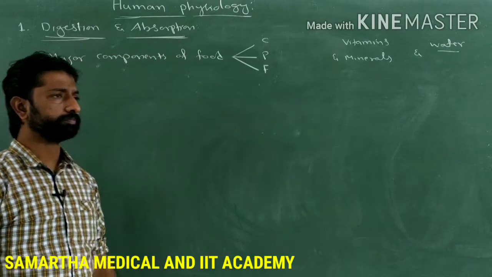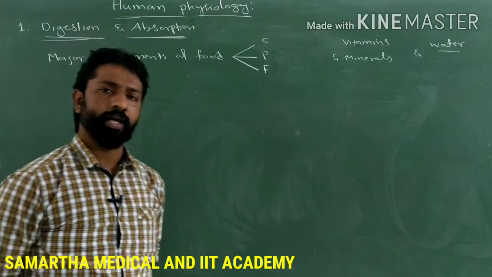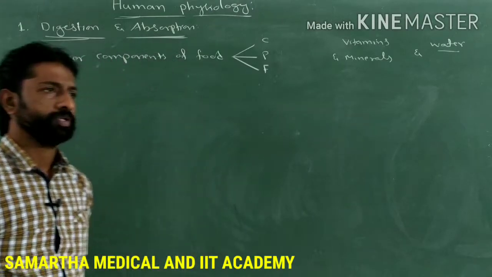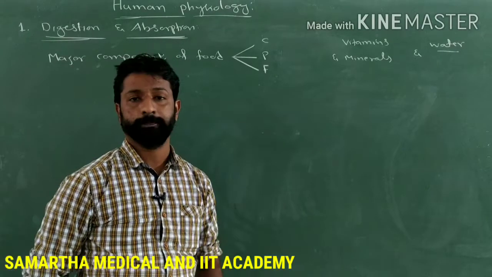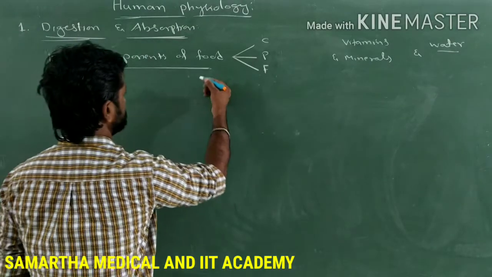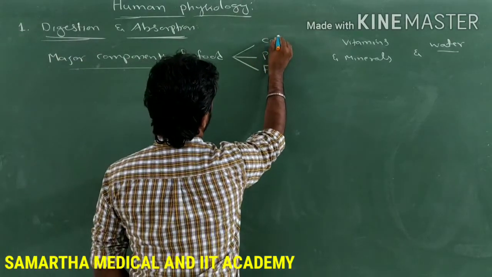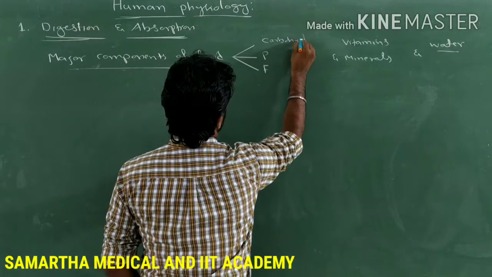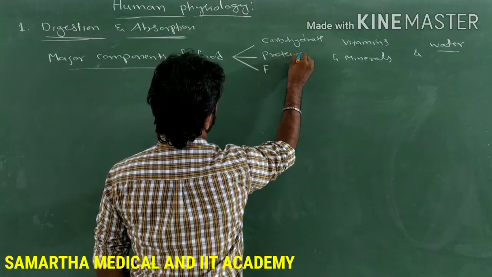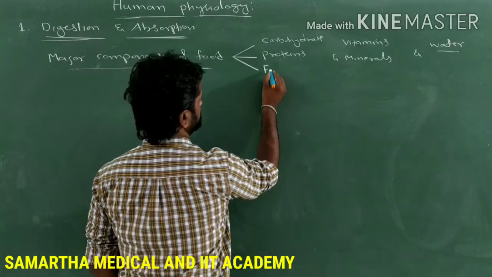As every organism requires energy in the form of food, what are the major components of food? The major components of food are carbohydrates, proteins and fats.